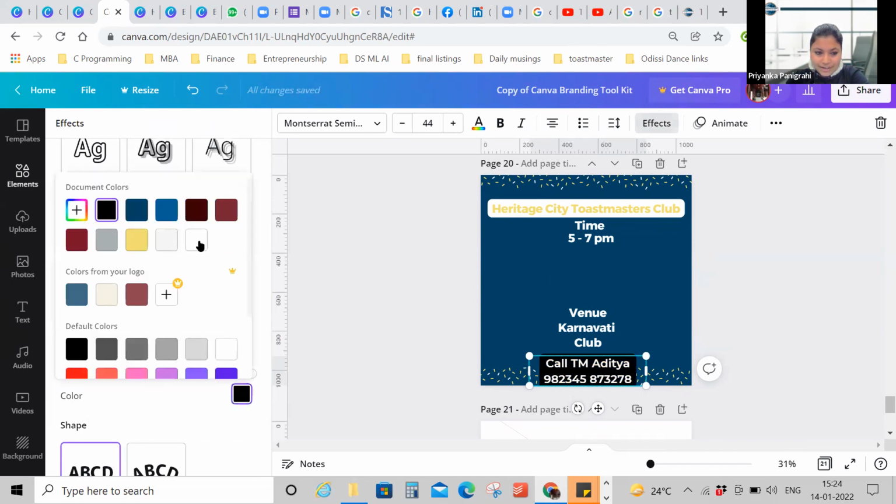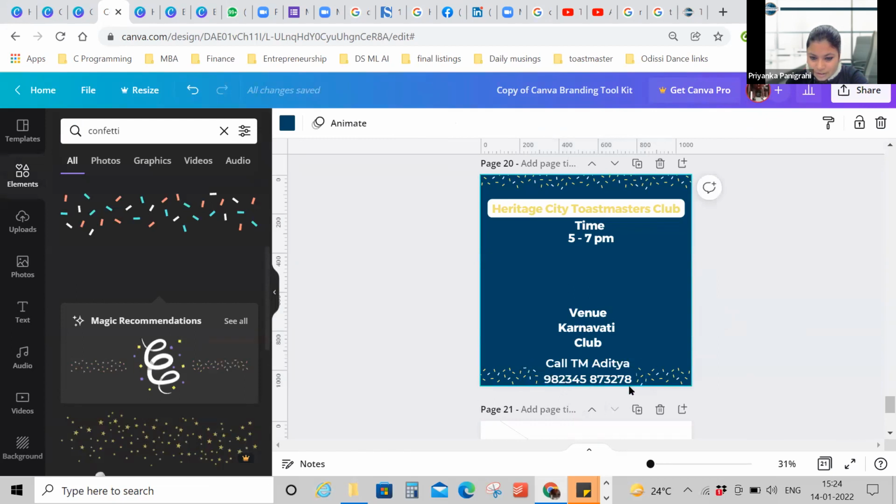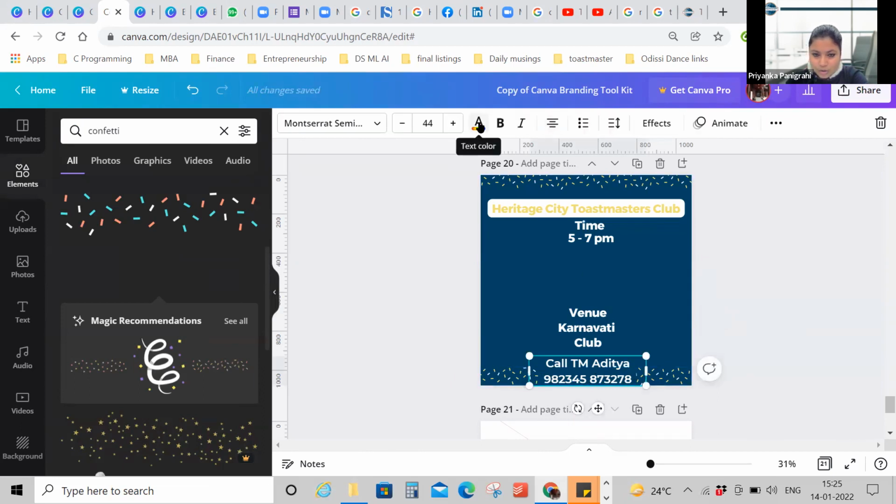Now you can go to background, select white, or let's say blue. Okay, blue because it coincides with the background. So now you have a text box with a blue background, and it protects it from being blurred by the confetti, right?